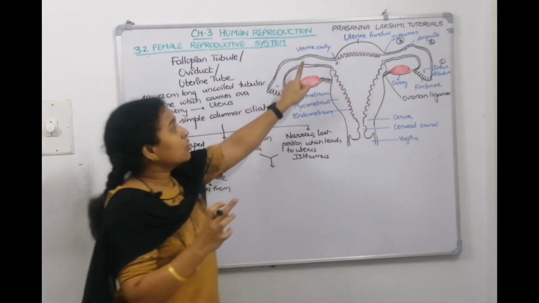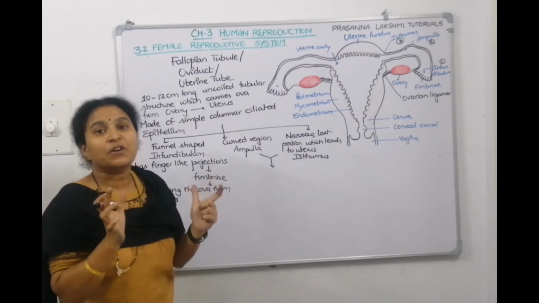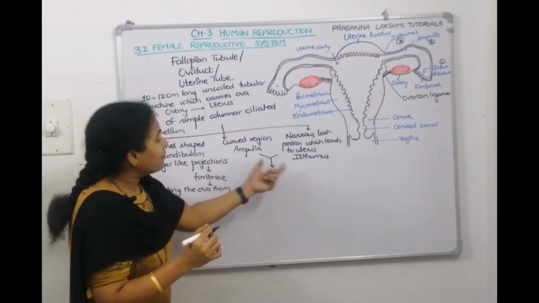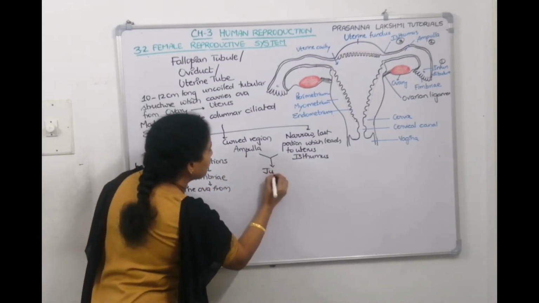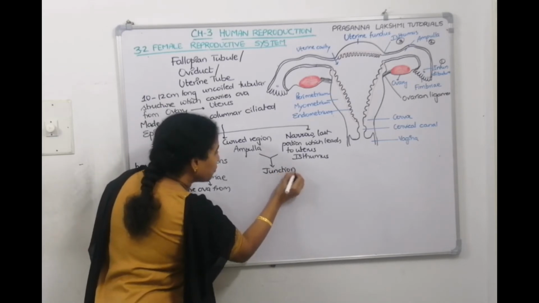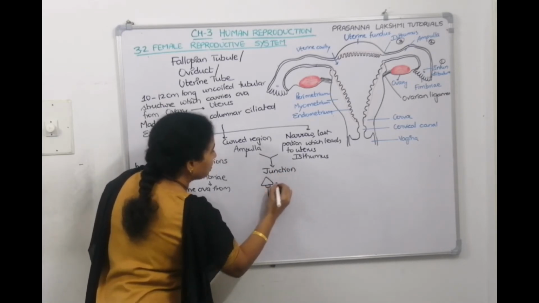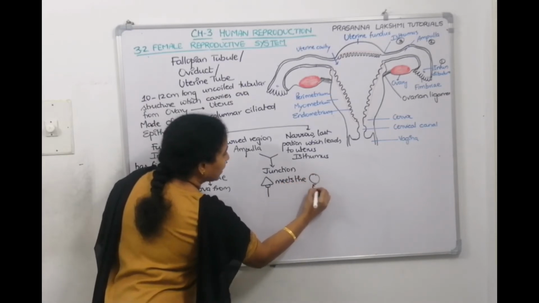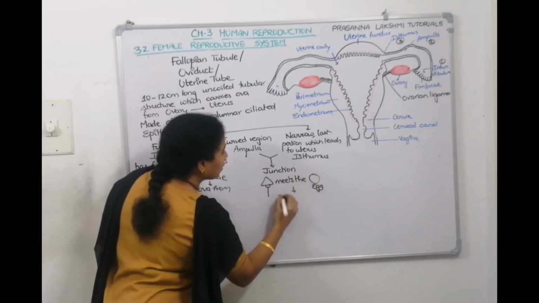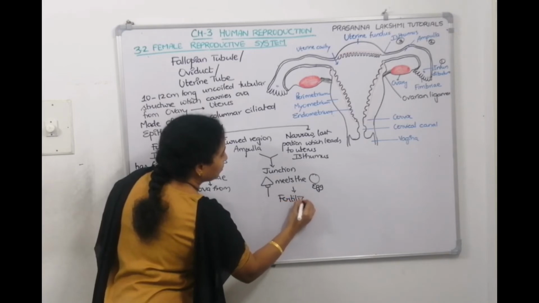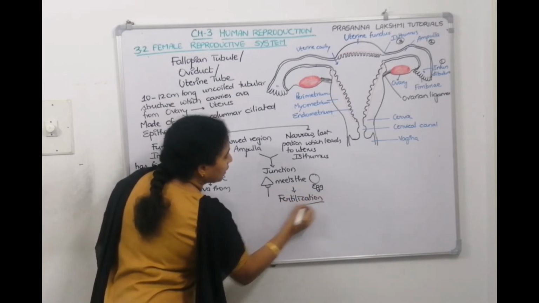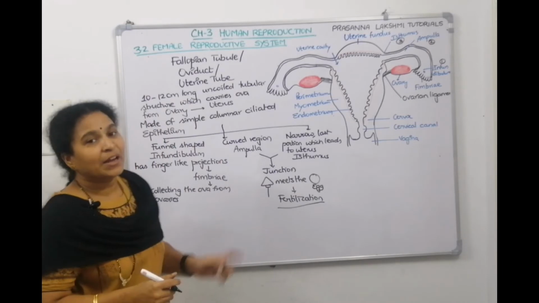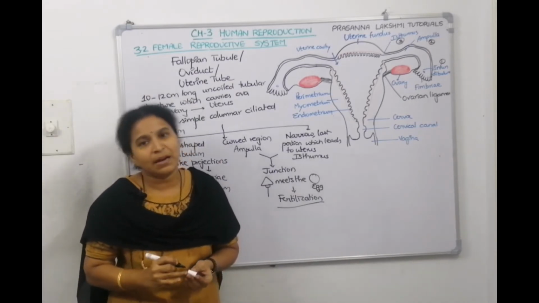So at the ampulla isthmus junction, sperm meets the egg. Now, it results in what? Fertilization. Where does fertilization happen then? At the ampulla isthmus junction.